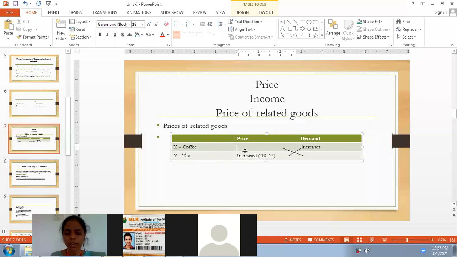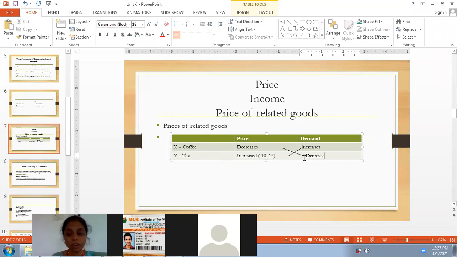Same, vice versa. For example, when the coffee price decreases, what happened to the demand for tea? Demand for tea also decreases.